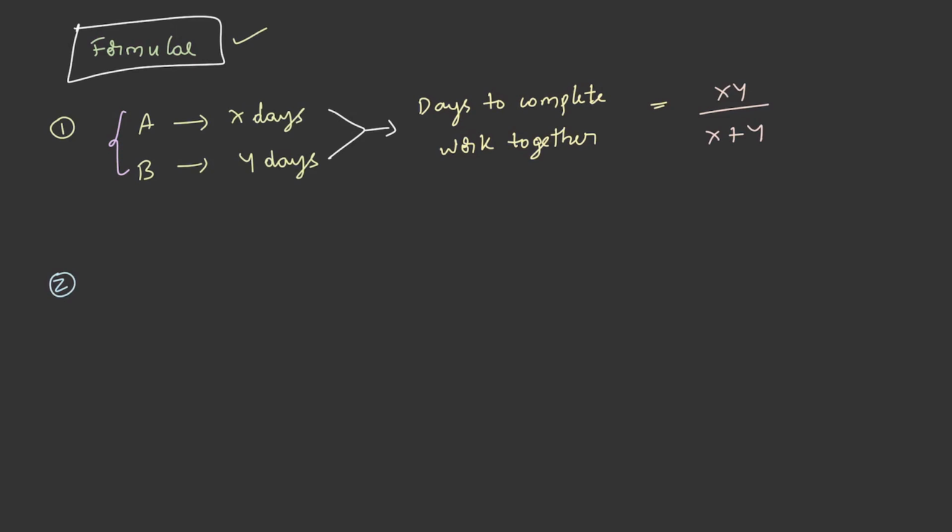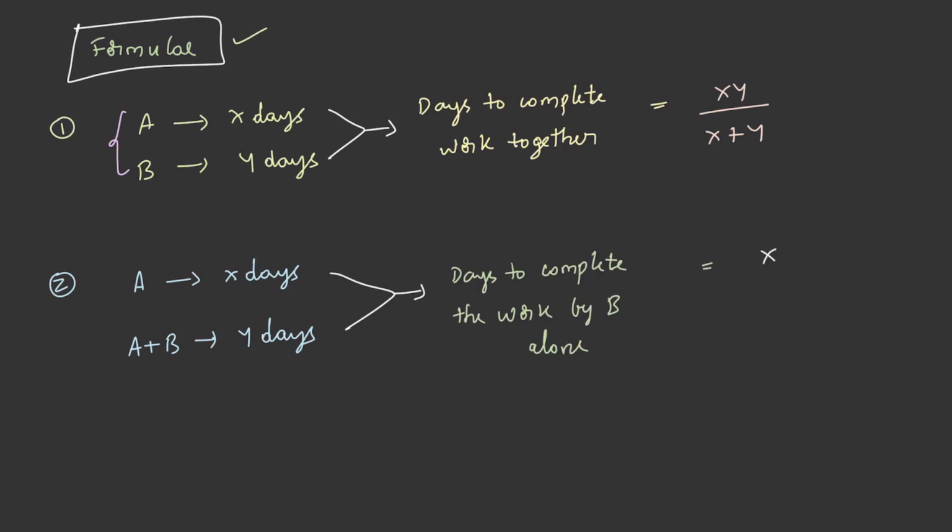And in the other case, let's say A takes X days to finish the work and A plus B, that is both together, take Y days to finish the same work. Then days to complete the work by B alone will be xy by x minus y. Having understood the shortcuts and formulae, now let's solve the type 1 questions.